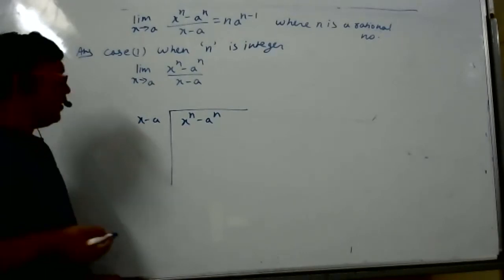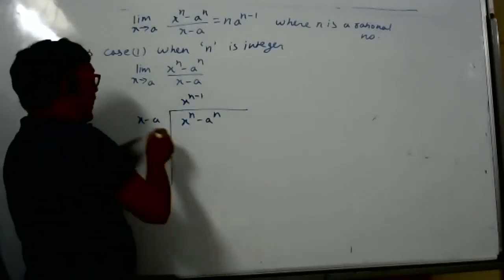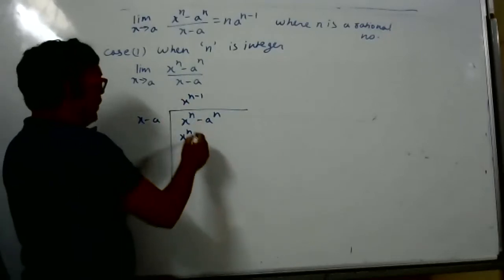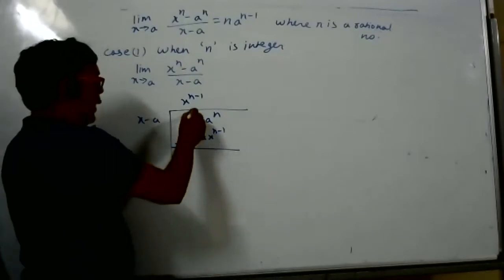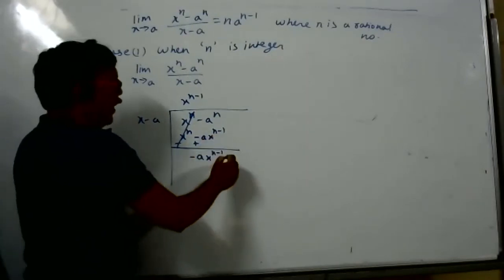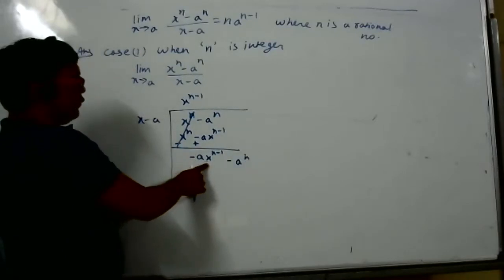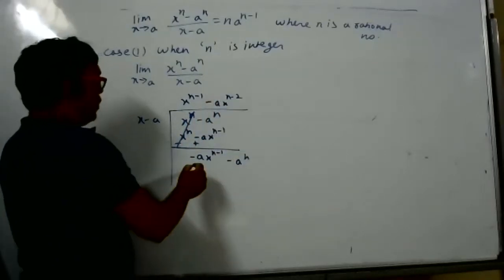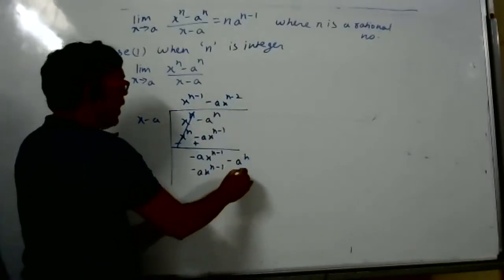x to the power of n minus 1. Do you know or shall I teach this one? x to power n minus 1. Then x into x to power n minus 1, it will become x to power n. Then multiply with this, it will become minus a x to power n minus 1. Sign will change, minus plus cancel. So what you got? Minus a x to power n minus 1 minus a to power n. Then again x into what is this one? a x to the power of n minus 2. Minus a x to power n minus 2, so it will become minus a x to power n minus 1 plus a square. This way you have to do.